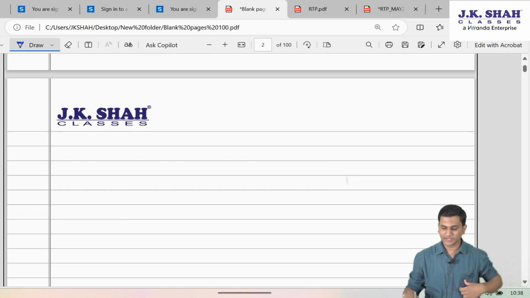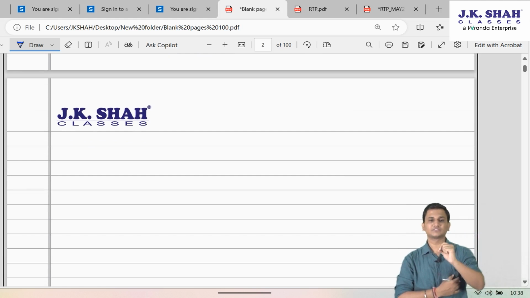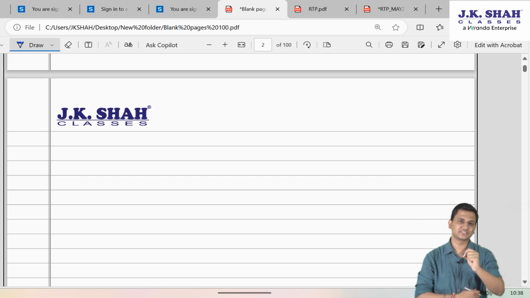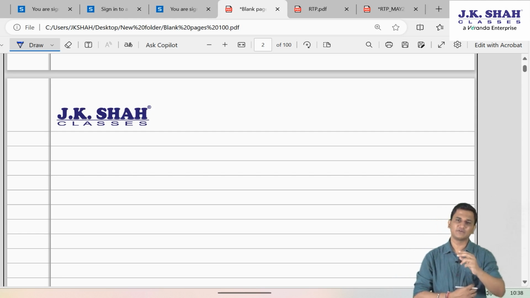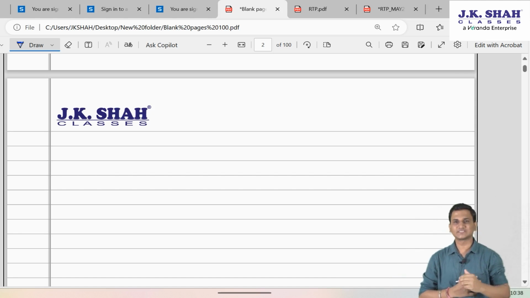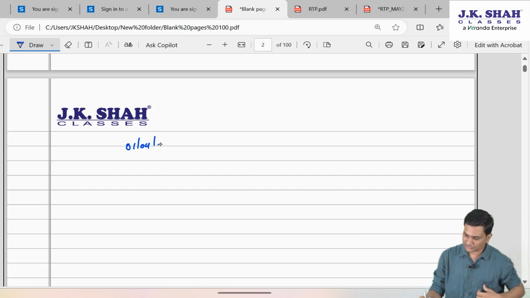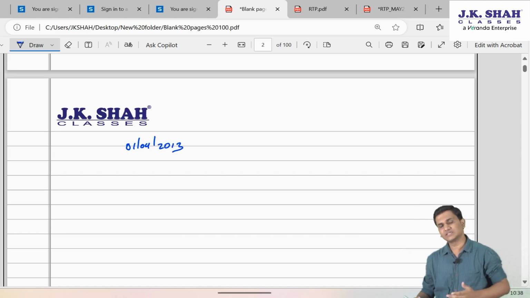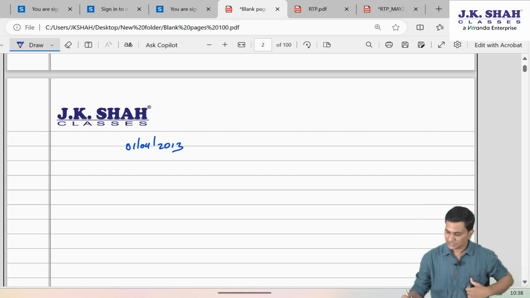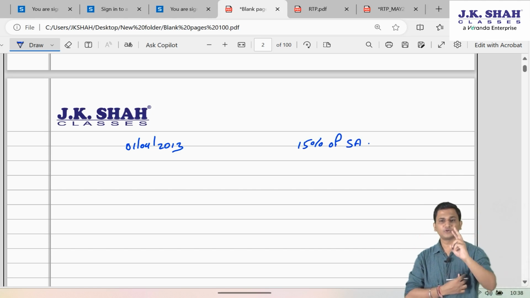Friends, when the government reduced the percentage directly to 10% in 2012, they realized that for one category of persons, or rather we must say two categories of persons, 10% would be a lesser limit. So let us enhance it. So after 1st April 2013, if the policies are taken, they again increased the percentage to 15% of sum assured, but only for two categories of people.